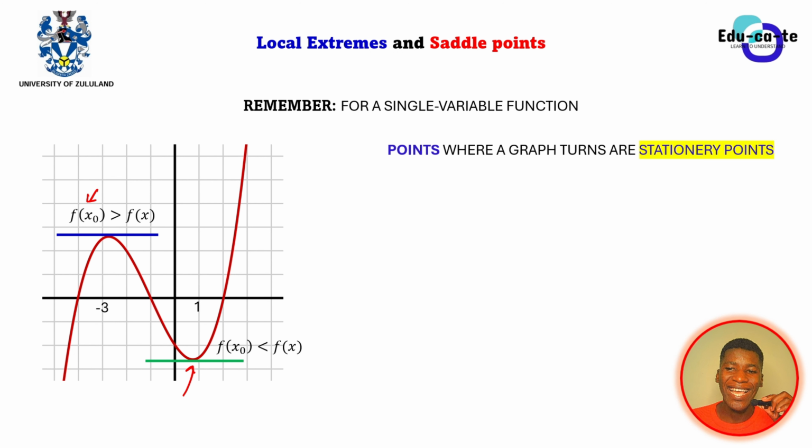Remember, maximum means the highest. That's why we say f of x naught is greater than f of x. And minimum means the lowest. Maximum, the highest; minimum, the lowest. So in this case, it is the lowest y value compared to the other ones that are closer. Stationary points have a derivative equal to 0. Whenever you differentiate a function at a stationary point, you get a derivative of 0, which is the gradient, because a horizontal tangent at that turning point gives you a gradient of 0.